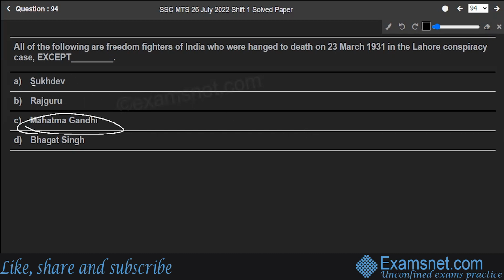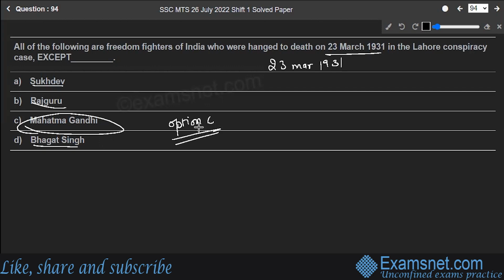Bhagat Singh, Rajguru, and Sukhdev were tried for the Saunders murder, which was also known as the Lahore conspiracy case, to avenge the death of Lala Lajpat Rai. They were found guilty and sentenced to death on 23 March 1931. Only Mahatma Gandhi was not involved in this. So, option C, Mahatma Gandhi, is the correct answer to the question.